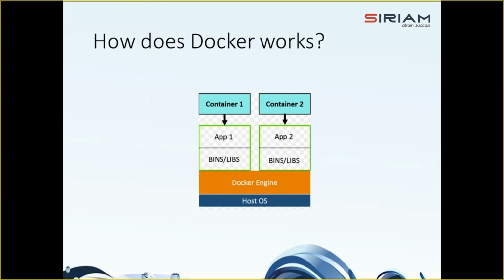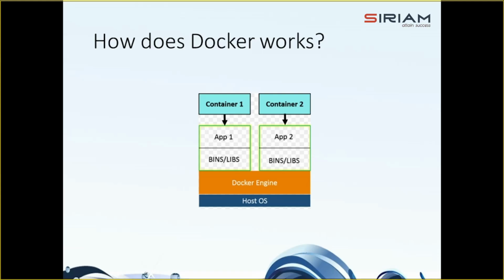Let's discuss the working of Docker now. Although we have discussed it briefly in the previous chapter, let's discuss this component by component here. Docker works by utilizing three main components: the host operating system, the Docker engine, and containers. So what is the host operating system? It's a foundational operating system on which Docker is installed, providing resources for running the Docker engine and containers, right?